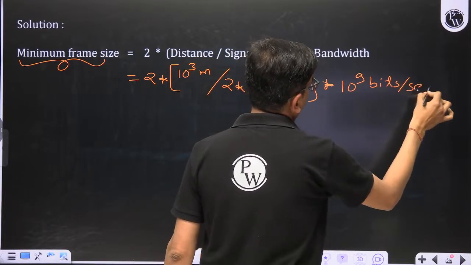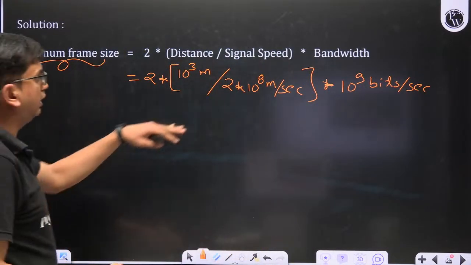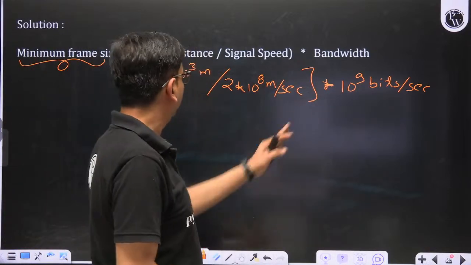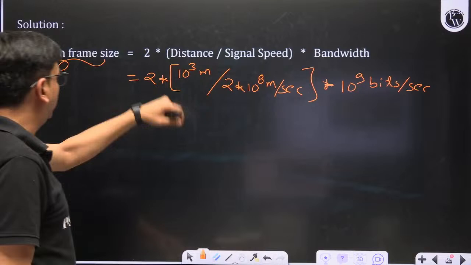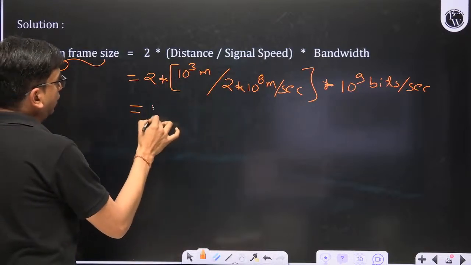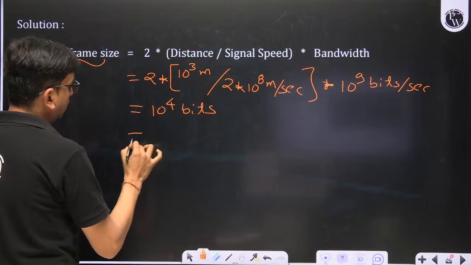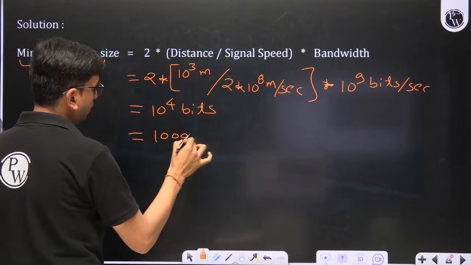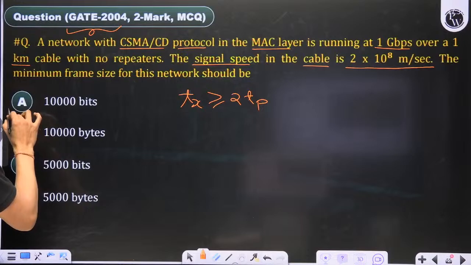You will find that the units cancel. So here, 10 to the power 9 and 10 to the power 8, second and second get cancelled, and 2 and 2 cancel. It becomes 10 to the power 4 bits, that is 10,000 bits. The correct answer of this question is 10,000 bits.